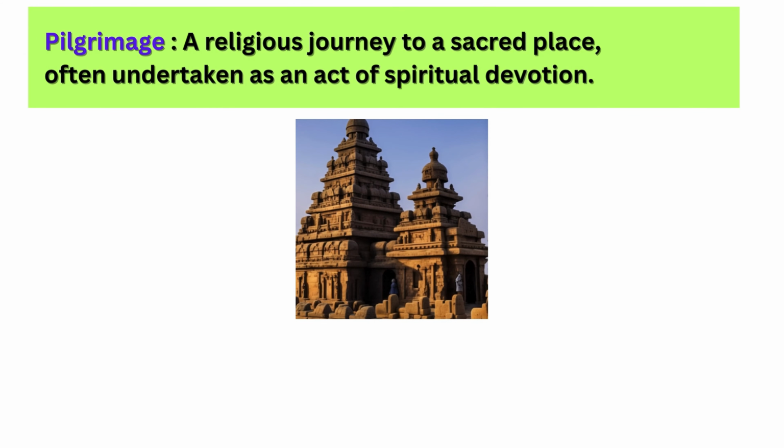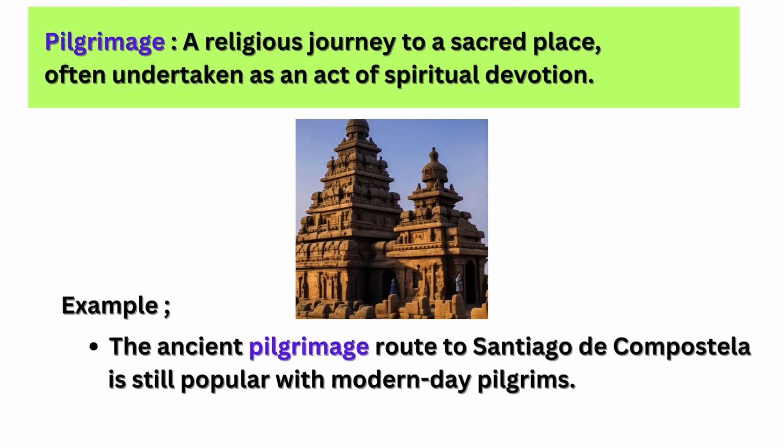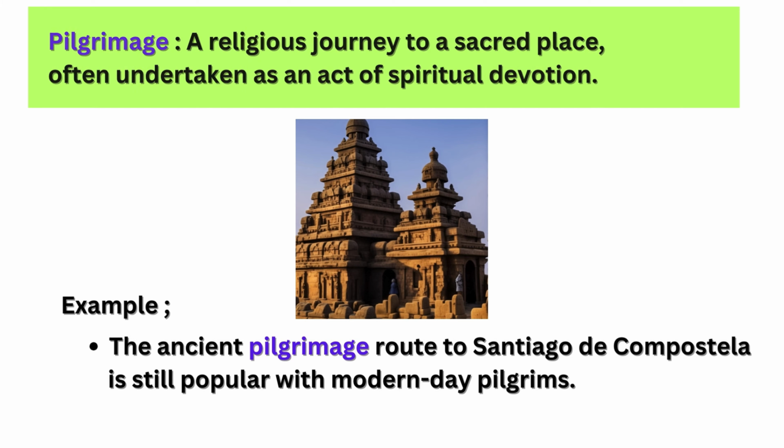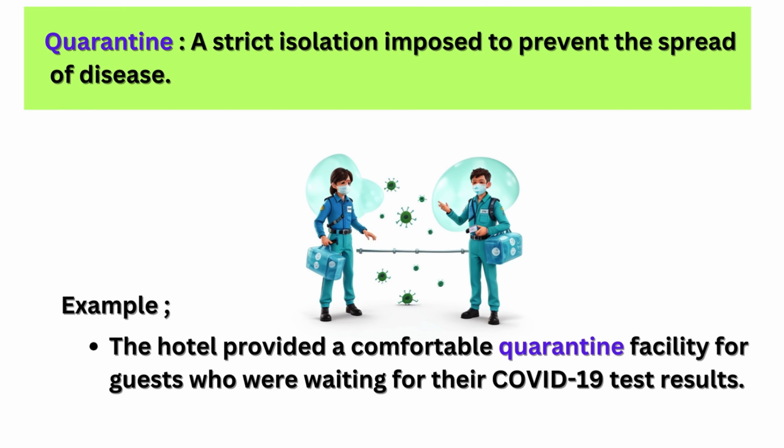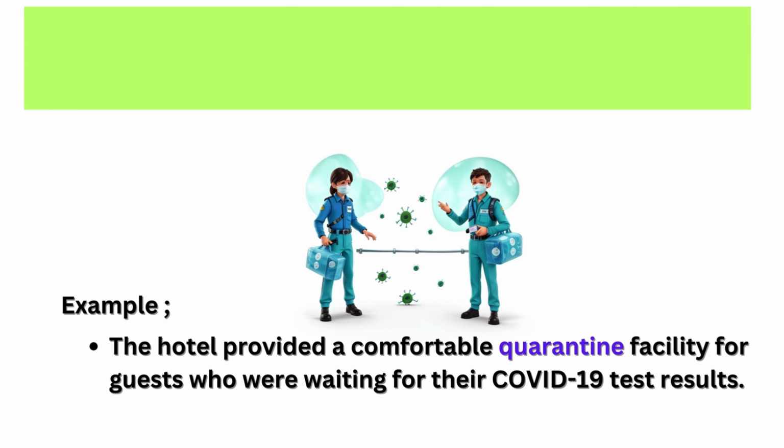Pilgrimage: a religious journey to a sacred place, often undertaken as an act of spiritual devotion. Example: the ancient pilgrimage route to Santiago de Compostela is still popular with modern-day pilgrims. Quarantine: a strict isolation imposed to prevent the spread of disease. Example: the hotel provided a comfortable quarantine facility for guests who were waiting for their COVID-19 test results.